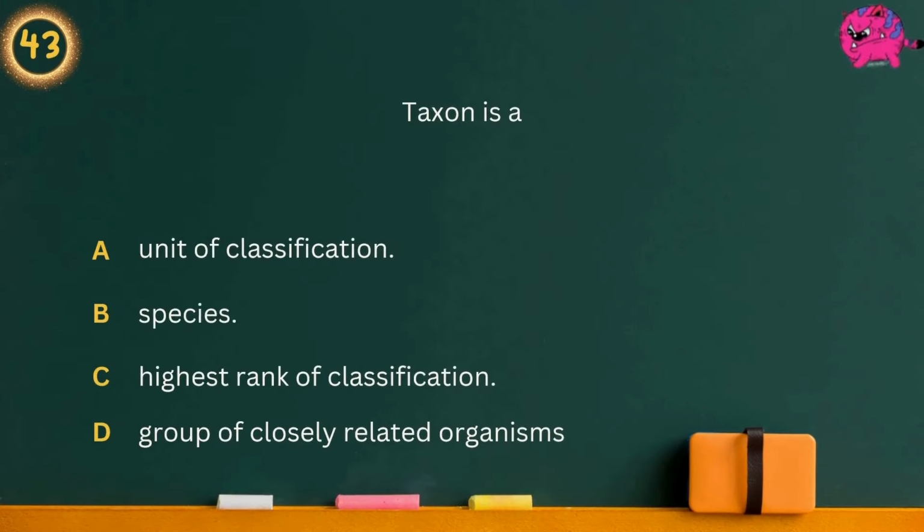Question 43. Taxon is a. Option A, unit of classification. Option B, species. Option C, highest rank of classification. Option D, group of closely related organisms. Answer is group of closely related organisms.